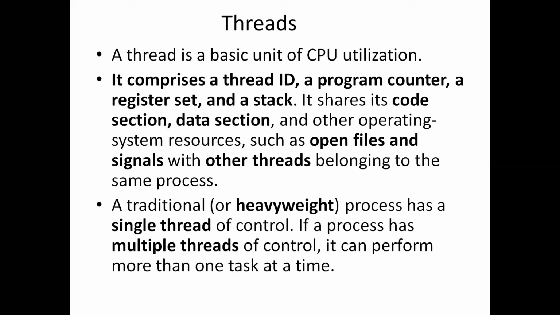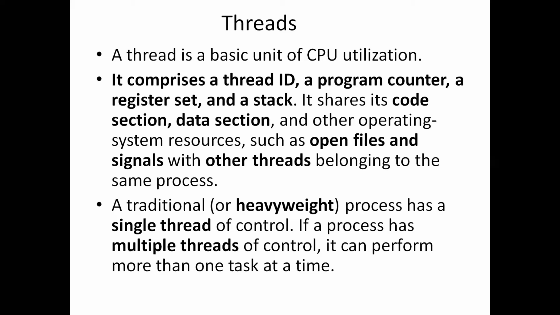A process can have a number of threads executing in it. A thread has the thread ID, program counter, register set, and a stack, and it shares the code section, data section, and other operating system resources like open files and signals with other threads belonging to the same process. In the same process, a thread will share the operating system resources with other threads.